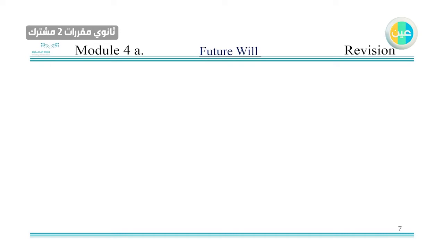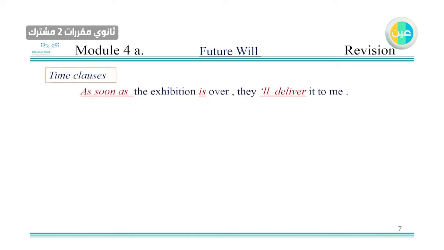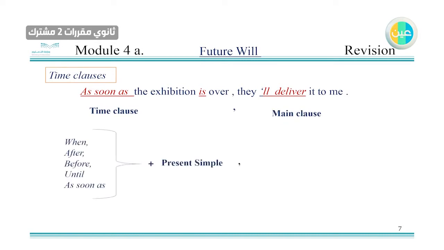Now, talking about the future here, I want to show you now the time clause and how the order of the sentence is put. Now, when you have time clauses, you have time expressions like when, after, before, until, as soon as. You have the present simple, you have a comma, and you have the future, which is the main clause. In some of the sentences, you will have them switched, like you start with the main clause, so be careful.